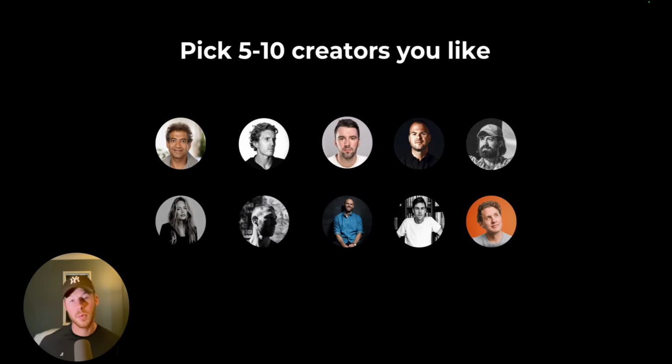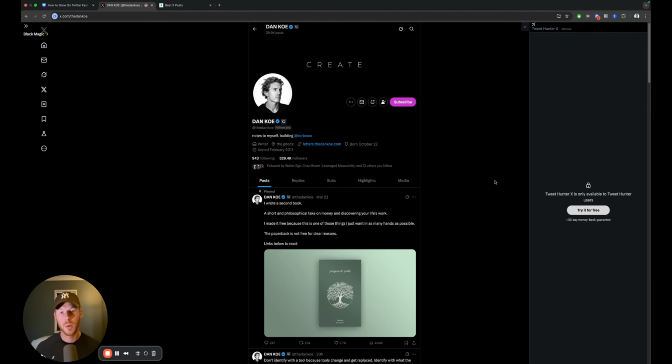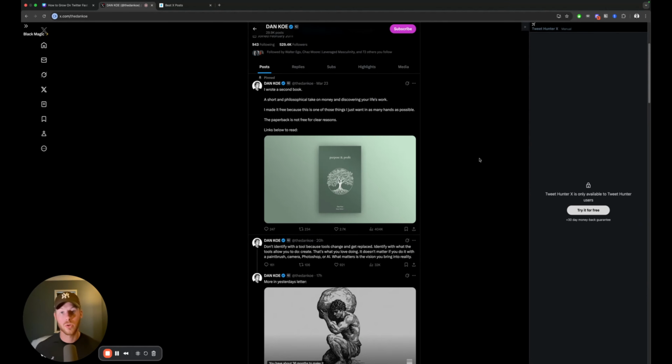And for the next step, we're going to take a look at their tweets and we're going to look for outlier content. So these are the tweets that get at least 2 times the engagement of the other tweets, and ideally 5 or even 10 times as much. And then we're going to save these tweets so that we can turn them into something new later on. So let me show you what this process looks like. For this example, we're going to look at one of the creators that I mentioned, and this is Denko. So we're going to scroll through his content and we're going to look for outlier tweets.